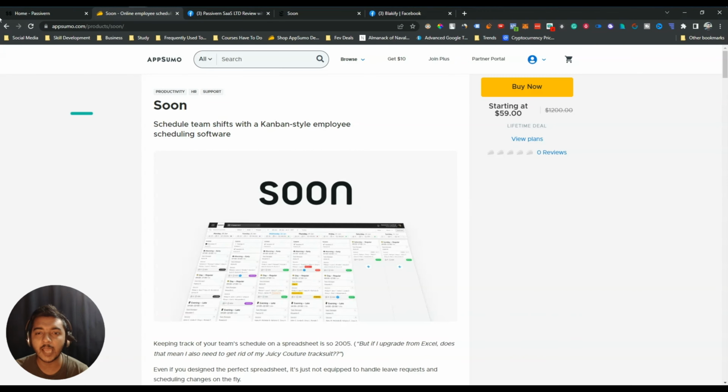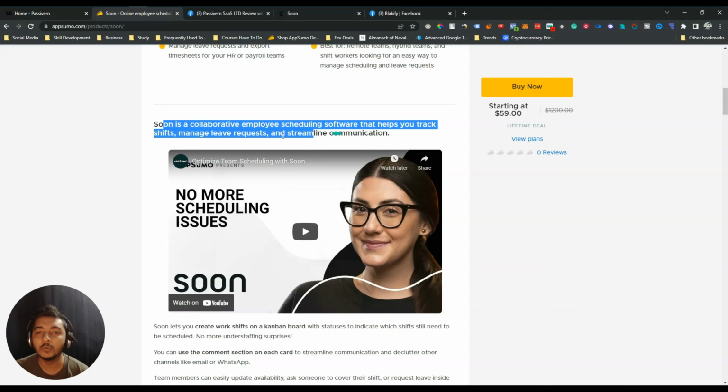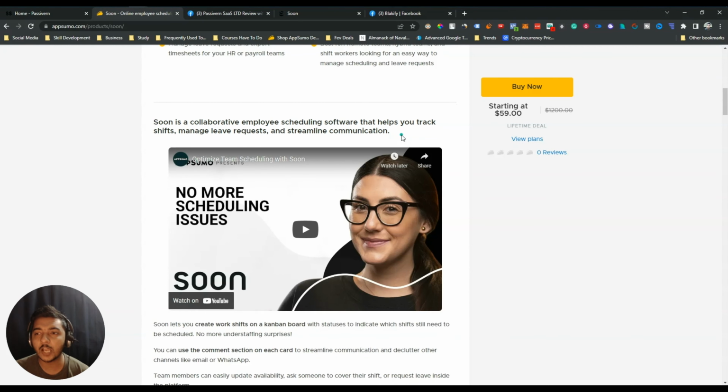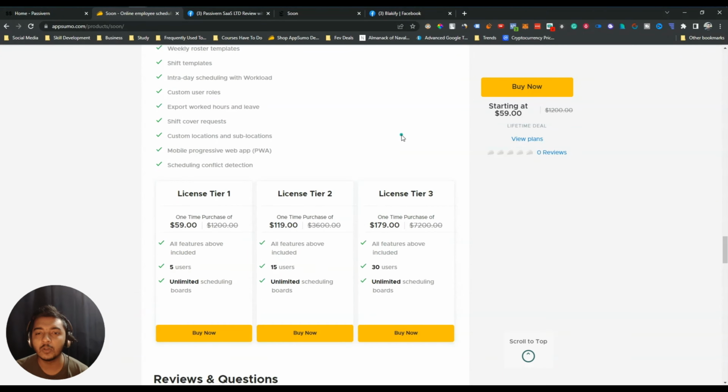And they're saying that Soon is a collaborative employee scheduling software that helps you track shifts, manage leave requests, and streamline communication. So I hope you get some basic idea, guys, about this tool. And after some time, we will explore the tool in more detail.